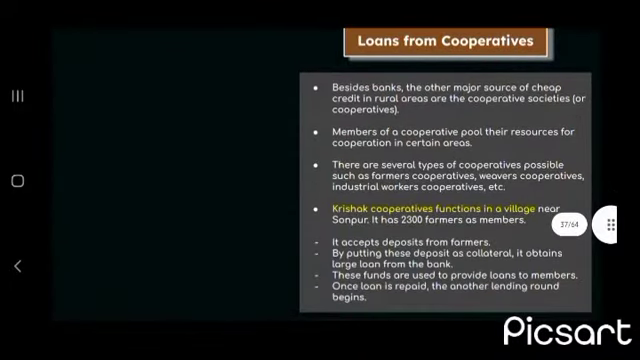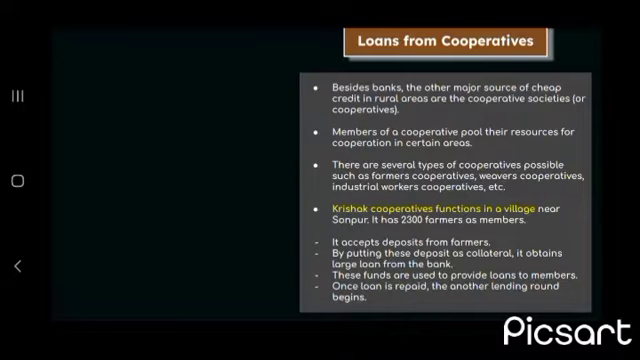Loans from cooperatives. Besides banks, the other major source of cheap credit in rural areas are the cooperative societies. The members of a cooperative pool their resources for cooperation in certain areas. There are several types of cooperation possible, such as farmers cooperatives, weavers cooperatives, industrial worker cooperatives, etc. Krishak cooperative functions in a village near Sonpur. It has 2,300 farmers as members.